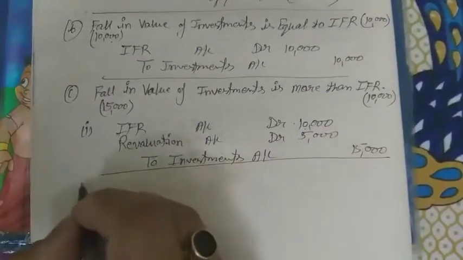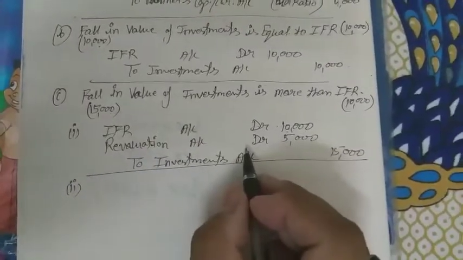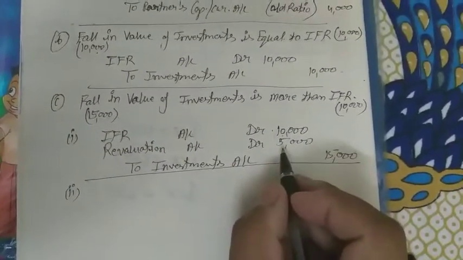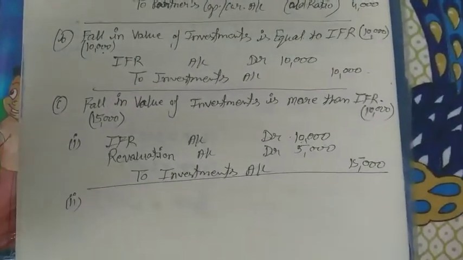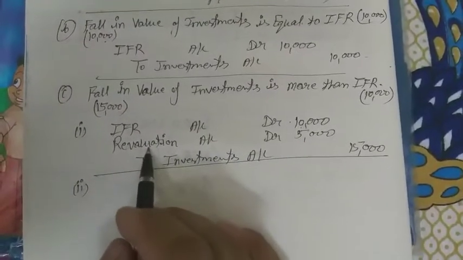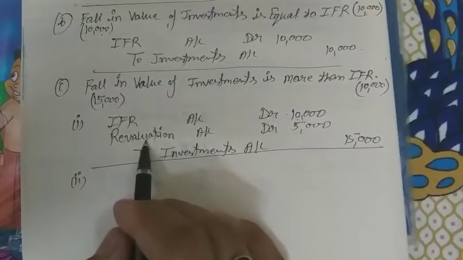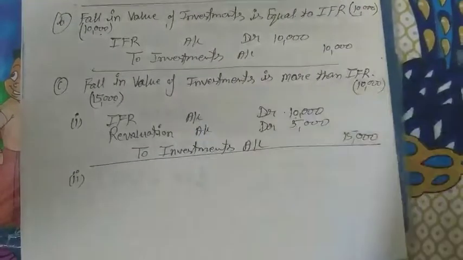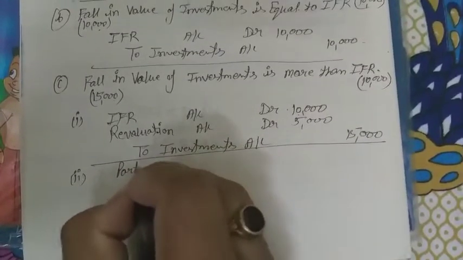The second journal entry: whatever the revaluation account shows is distributed among the partners in their old profit share ratio. If the revaluation account is debited over here, then it will be credited, and the partners will be debited.